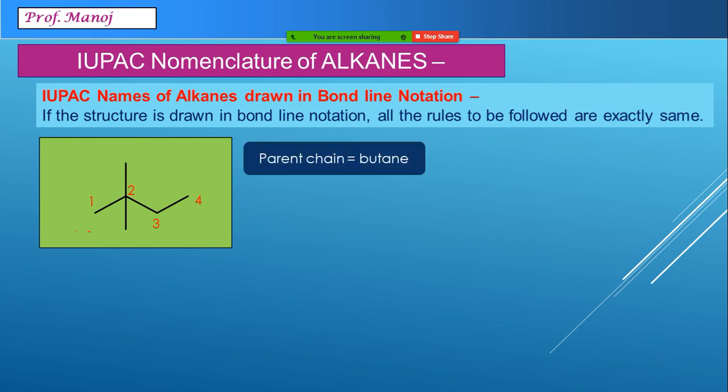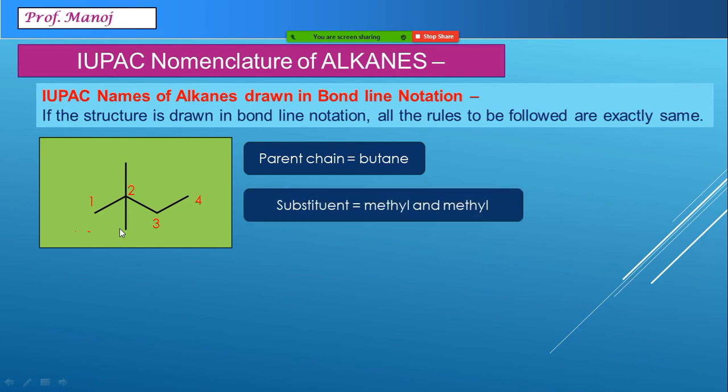So there is a chain of butane. Now there are side chains I can see. On the second position, there is a methyl group. On the second position itself, there is another methyl group. So the substituents are methyl and methyl, that is dimethyl. If I number from left to right, the numbers are 2 and 2.